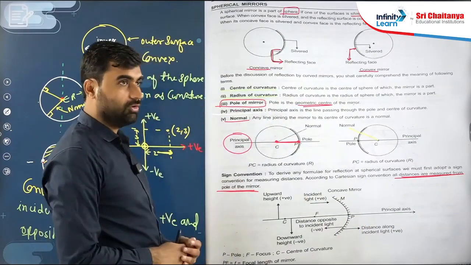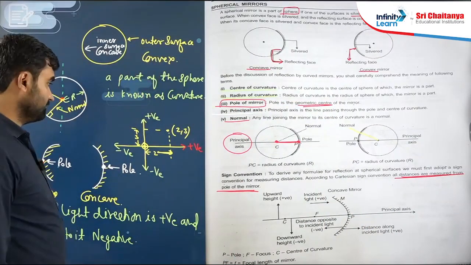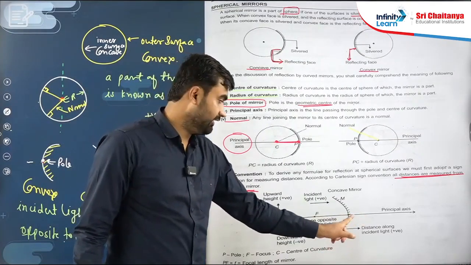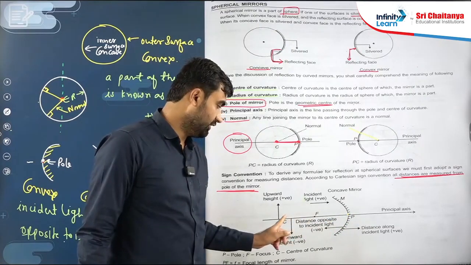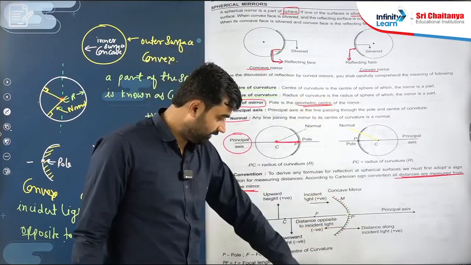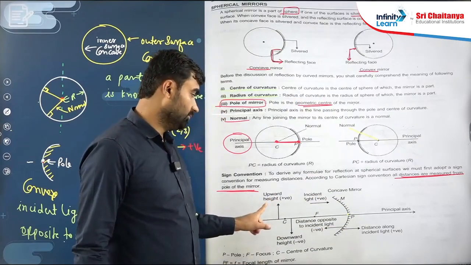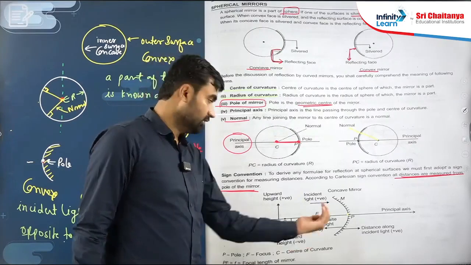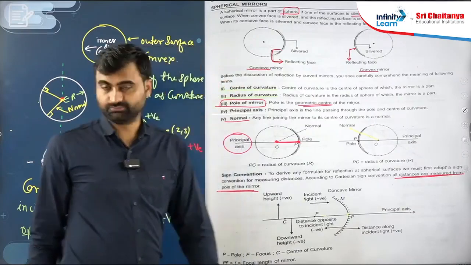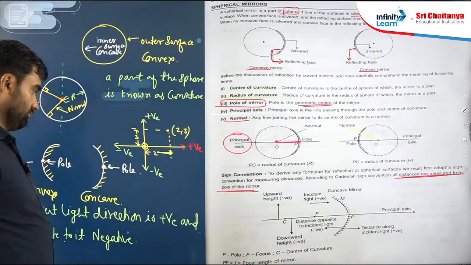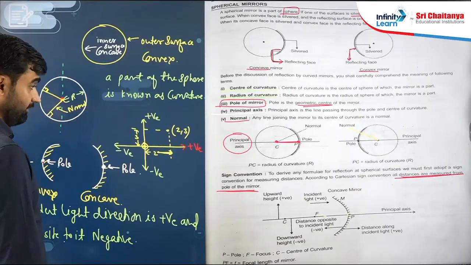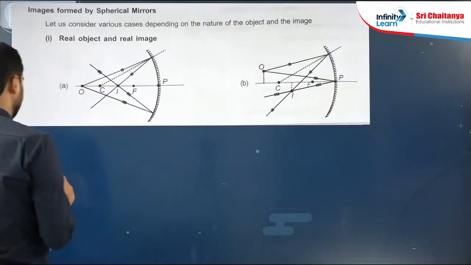Agree? Okay. Now next, above the principal axis. This is the principal axis, we already discussed: the line which joins the pole to the center is the principal axis. So above it is positive and below it is negative. Upward positive, downward negative, this side negative, this side positive. Is it clear? Now next, here we define one more point, that is the focus. So what is focus? Understand.